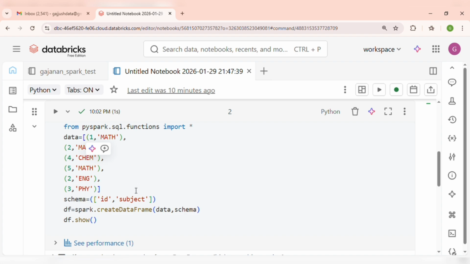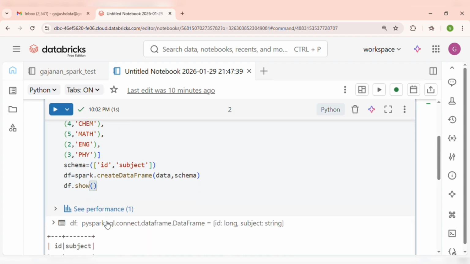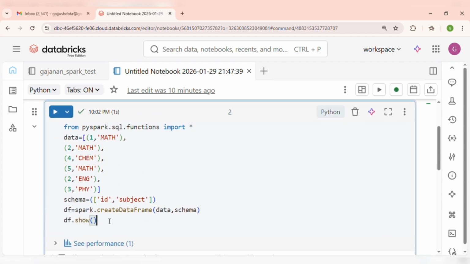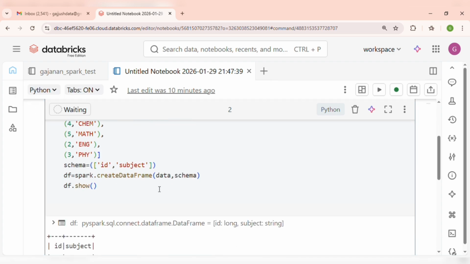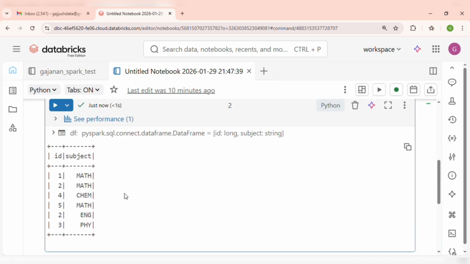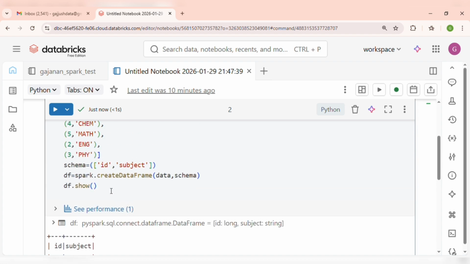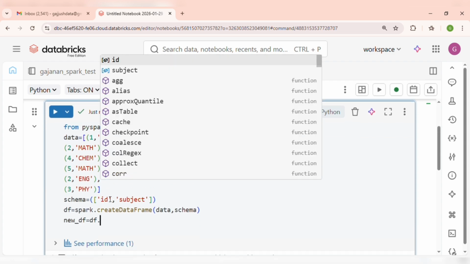Okay, so I have created a data frame here. You can also create the same data frame with me. I'm just running it in front of you. So the data frame is created here, and now I'm trying to solve it, the next step, how we can do it. I'm writing a new df equal to df dot